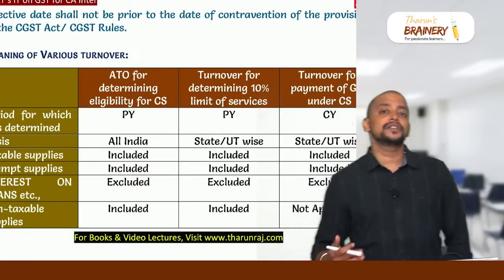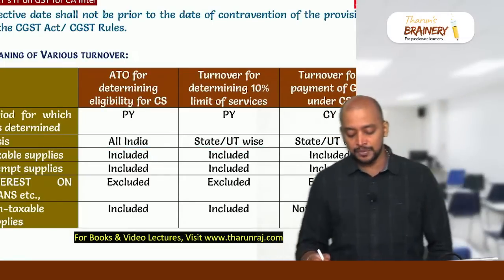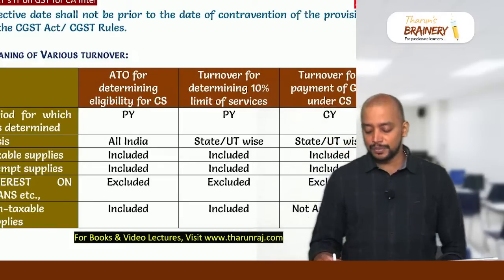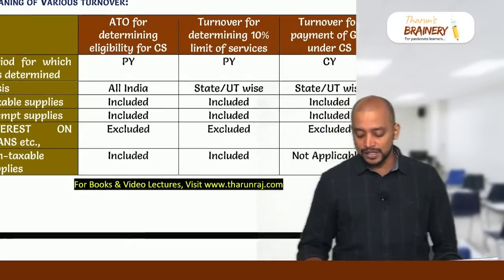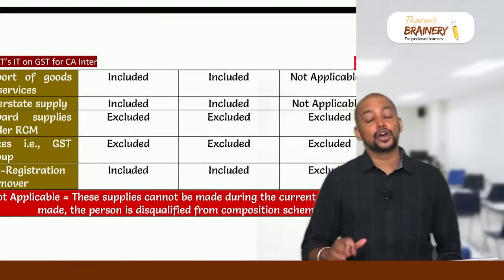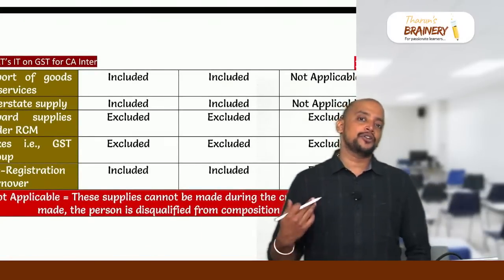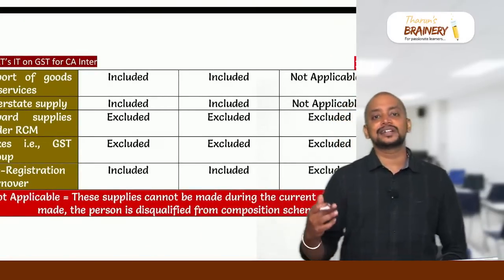Thereafter, turnover on which GST payable under composition scheme. So we need to take current year turnover. It will be computed state wise or union territory wise. Here you should not have non-taxable supplies. You should not have interstate supplies, because if you have non-taxable supplies and interstate supplies, that is a disqualification.